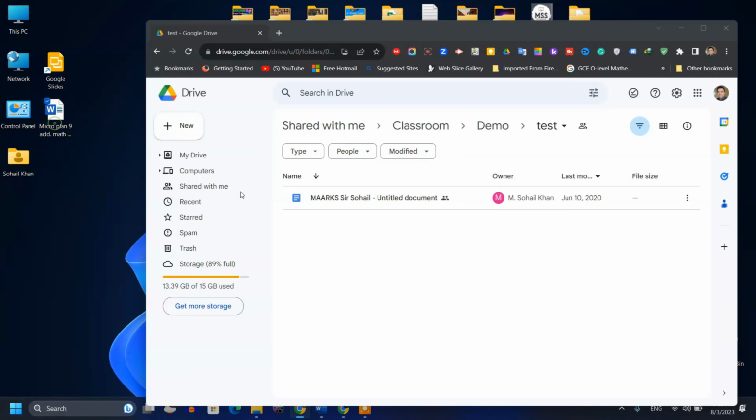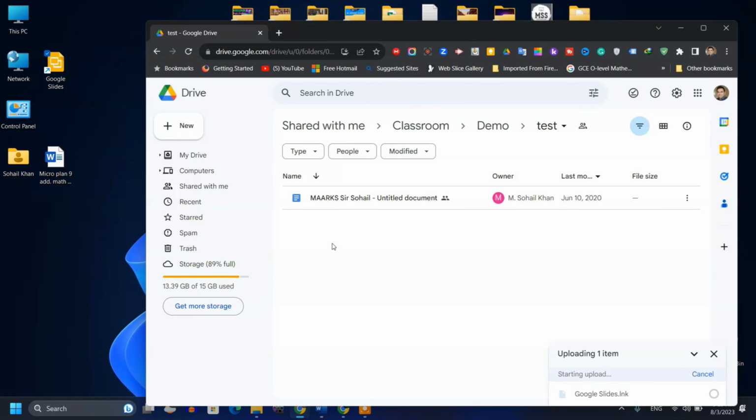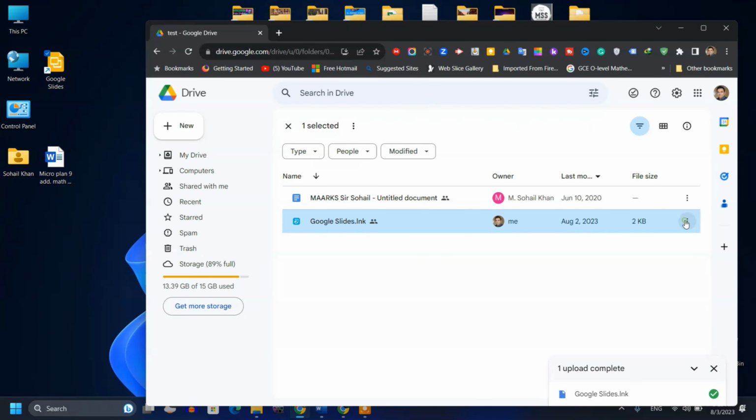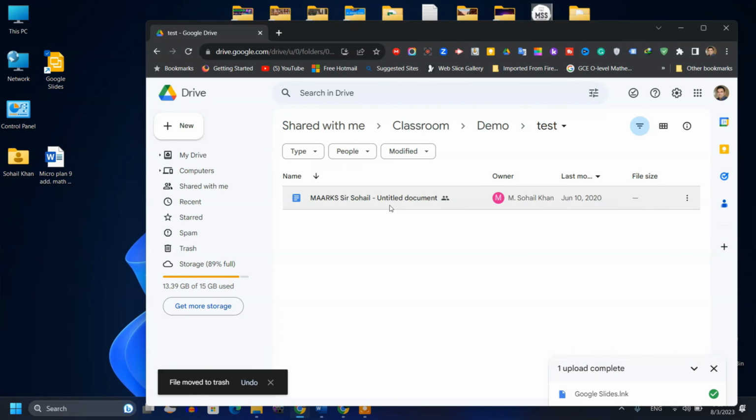For example, you see here these Google shortcuts, whatever he wants to upload, a planner or an event or anything, it can be easily done. So I can drag anything here and I can upload it. I can delete it also. So this is the second aspect of Google Drive, that you can share your item, your data with anyone easily.